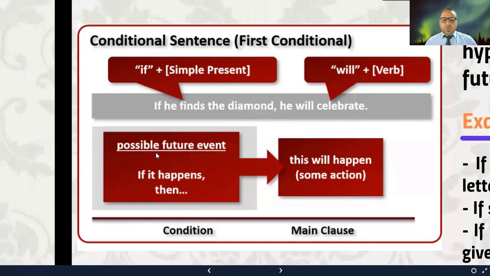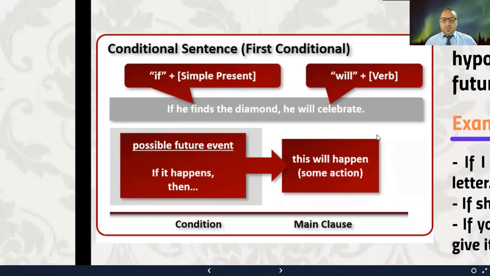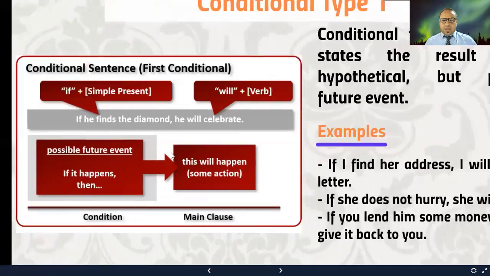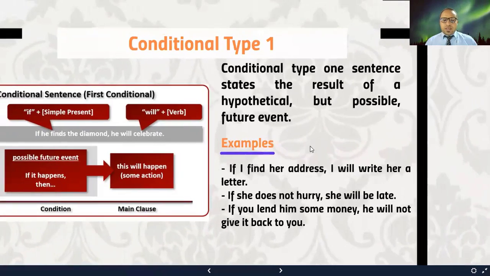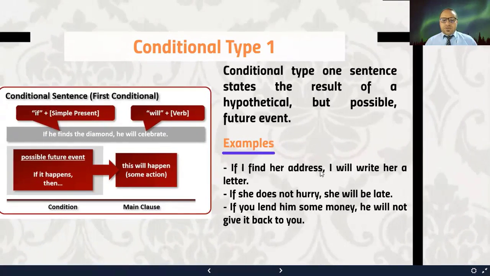Conditional type 1, we use it, of course, as I said, to talk about a possible future event. If it happens, then this will happen, right? That's why we say a possible future event. Examples: if I find her address, I will write her a letter.